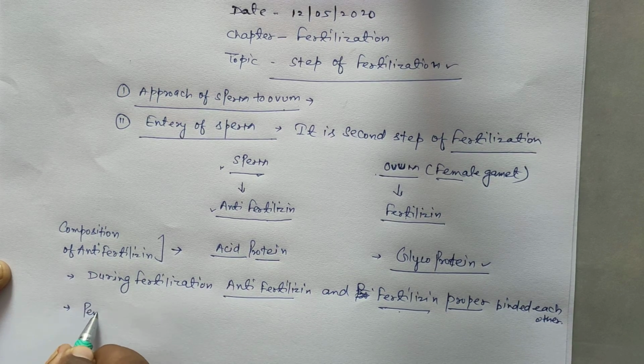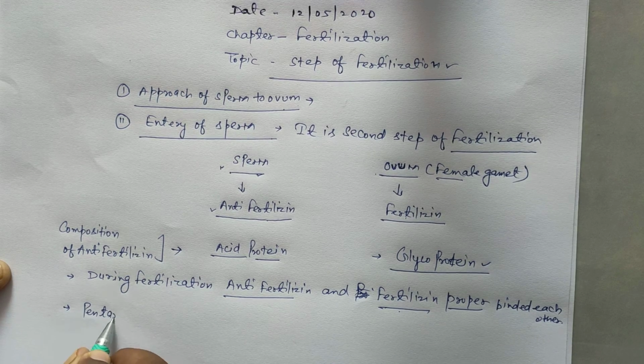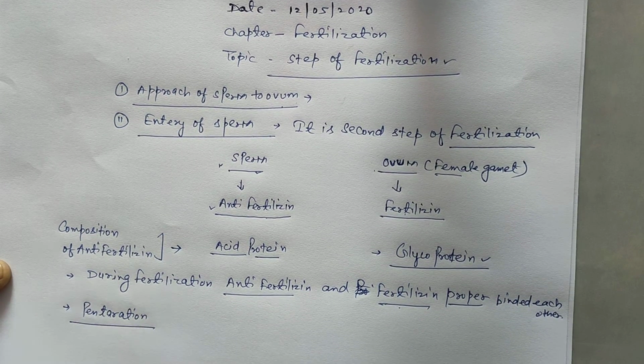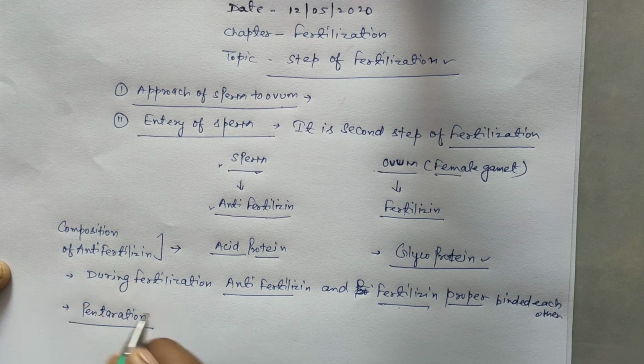Next, in this step a specific process is completed. It is called penetration. It means to burst, to dissolve the ovum membrane.